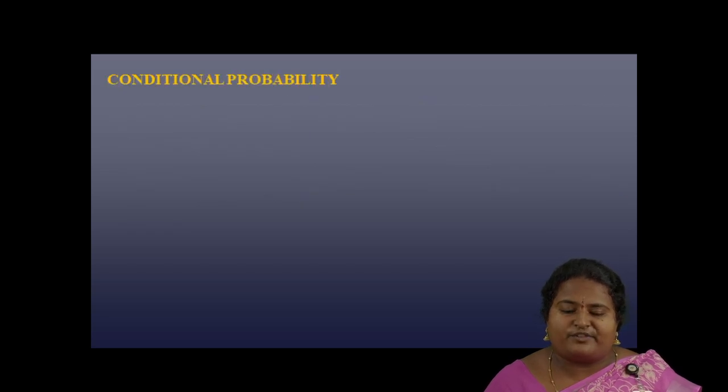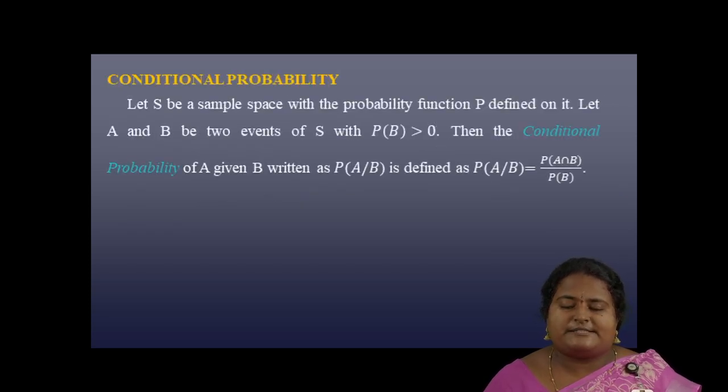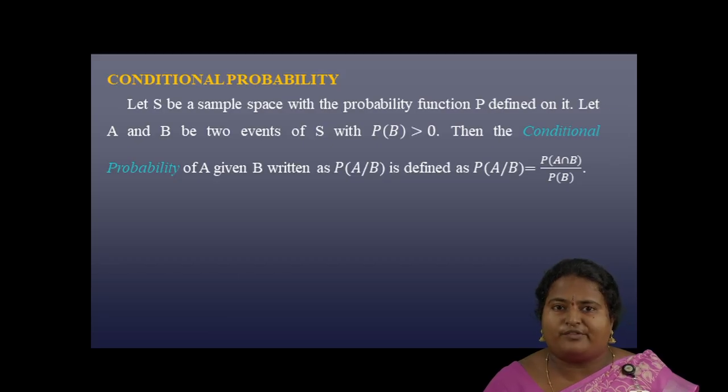Next comes the definition of conditional probability. Let S be a sample space with the probability function P defined on it. Let A and B be two events of S with P of B greater than 0. Then the conditional probability of A given B, written as P of A given B, is defined as P of A given B equals P of A intersection B divided by P of B. Similarly, we can define the conditional probability of B given A. The formula for that is P of A intersection B divided by P of A.